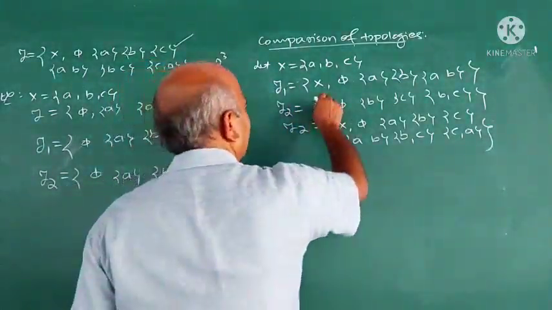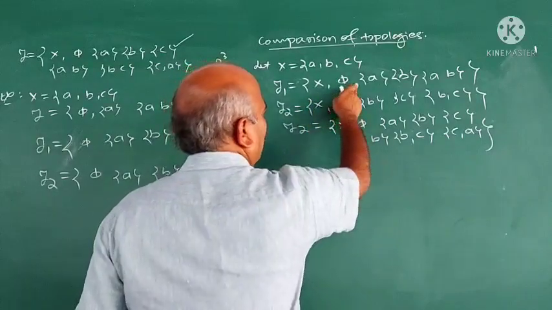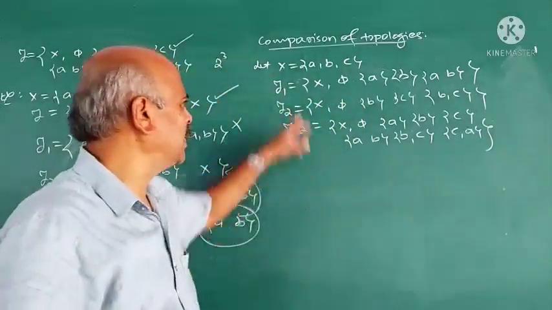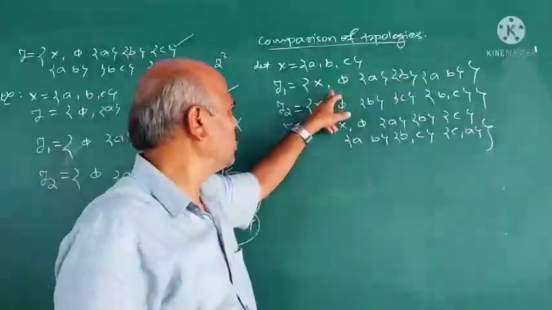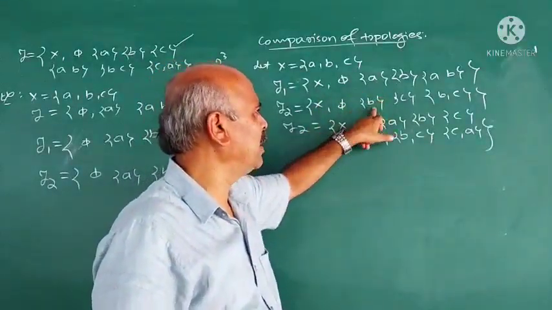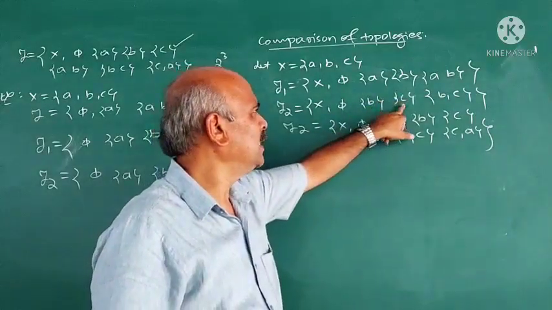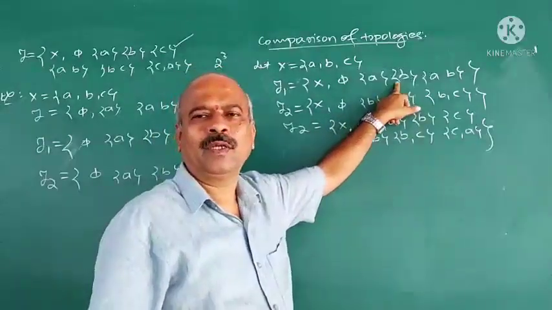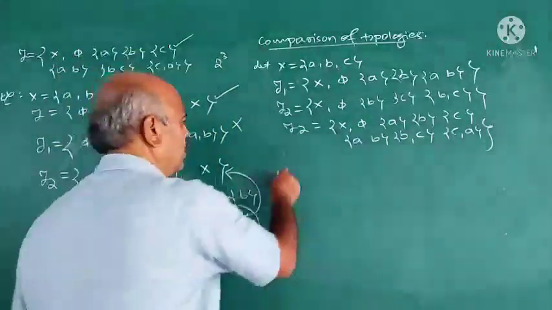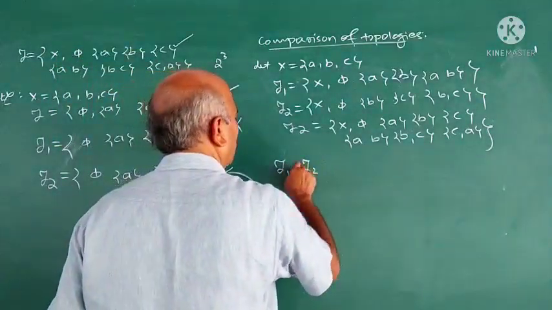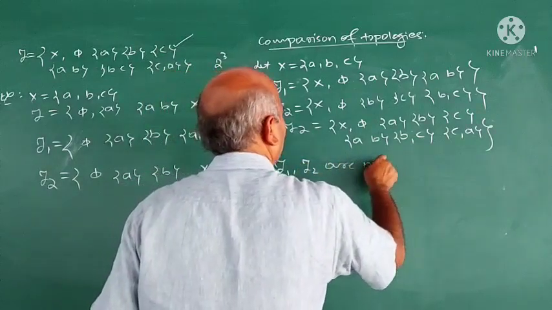But here, see tau 1 and tau 2, neither tau 1 is contained in tau 2 nor tau 2 is contained in tau 1. Why is tau 1 not contained in tau 2? Because A is there, but A is not there here. Here C is there, C is not there here. So, tau 1, tau 2 are not comparable.